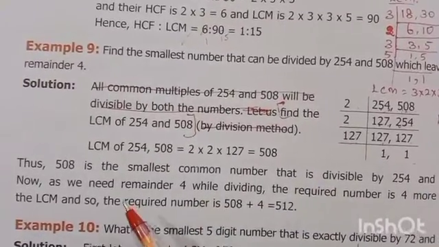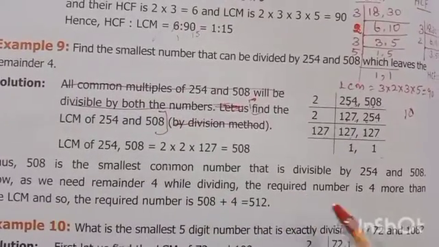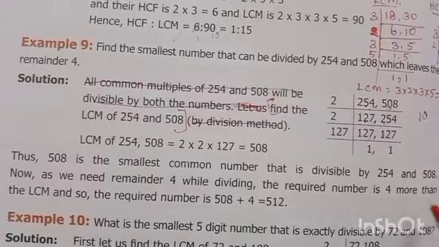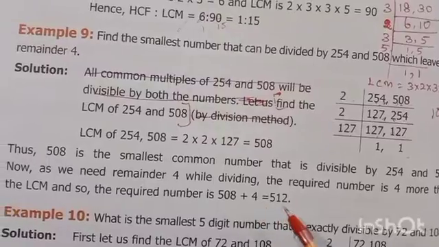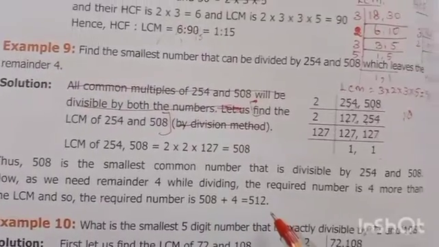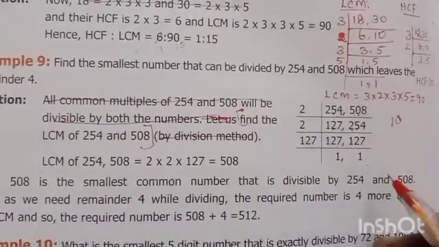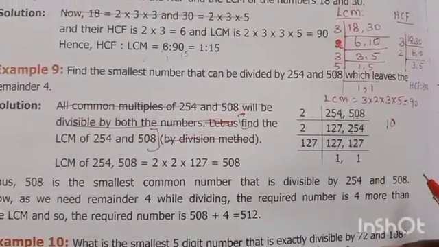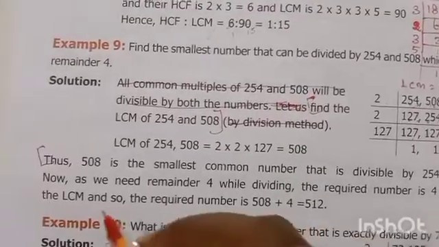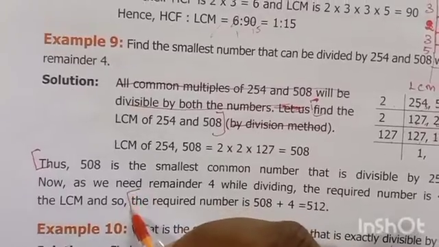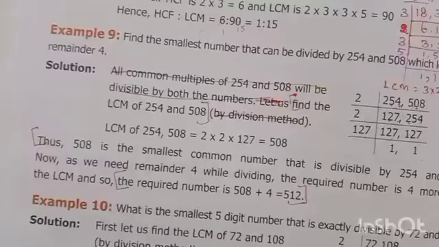Now, as we need a remainder 4 while dividing, the required number is 4 more than the LCM. So the required number is 508 plus 4, which is equal to 512. Write thus: 508 is the smallest common number that is divisible by 254 and 508. So the required number is 508 plus 4, that is 512.